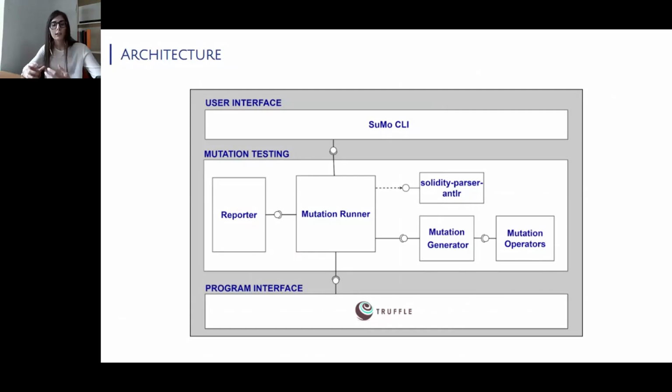The architecture of Sumo consists of three main modules. The mutation runner is responsible for orchestrating the whole testing process. The mutation generator controls the execution of the mutation operators and therefore the generation of the mutants, while the reporter provides reporting functionalities to the tester.